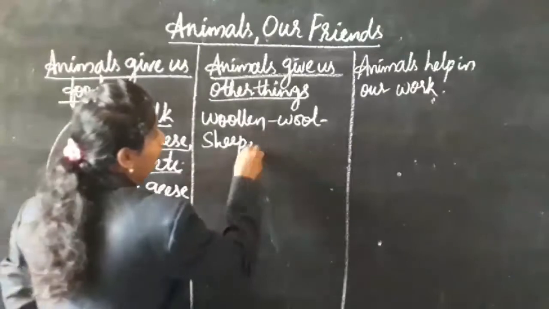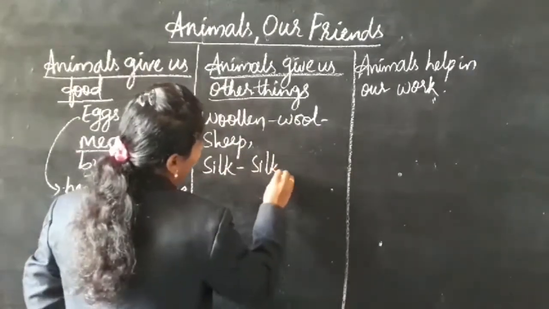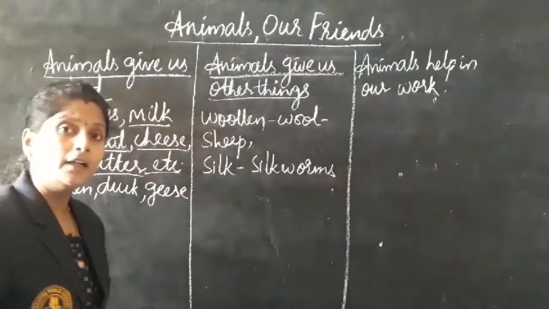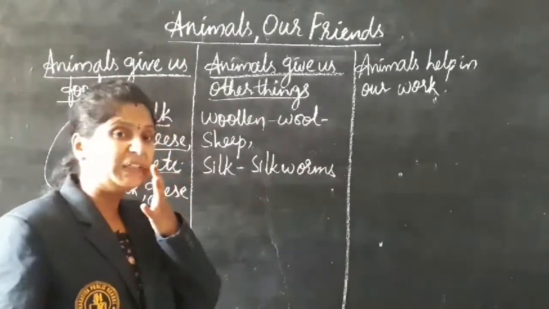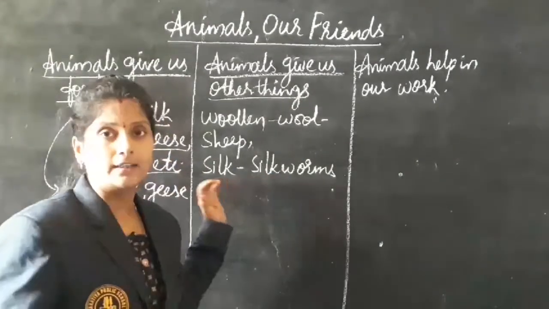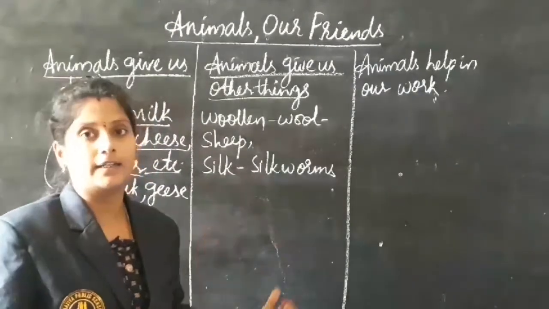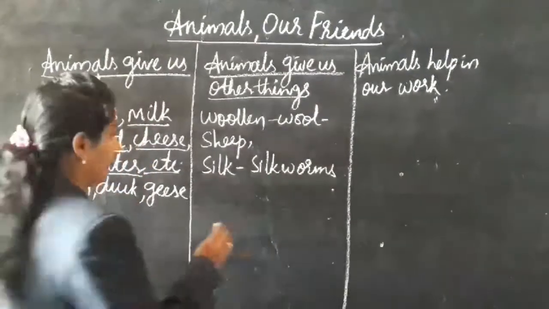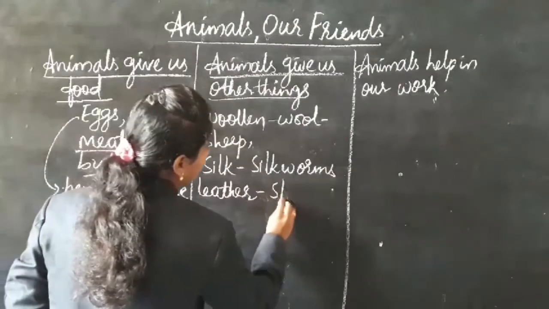Next, coming to silk clothes: silk comes from silkworms, and silkworms are nothing but insects. From that they make silk clothes like sarees, dresses, etc. Next, leather. Leather we also get from animals' skin.